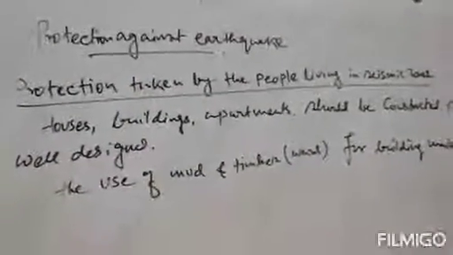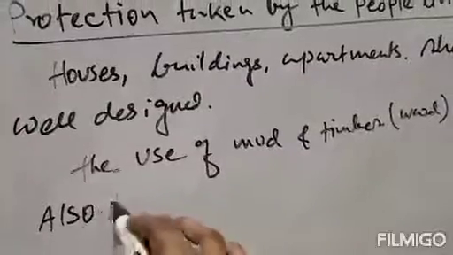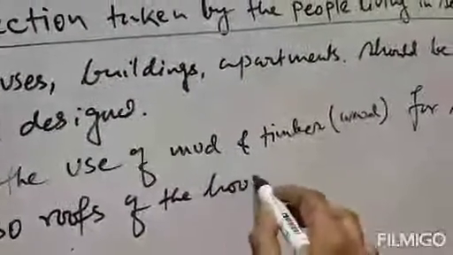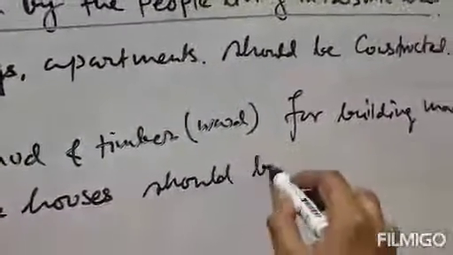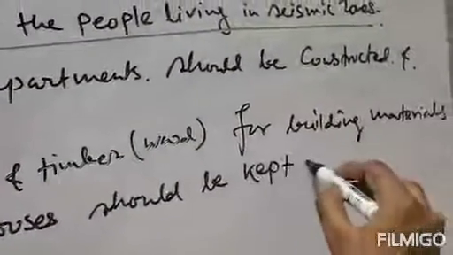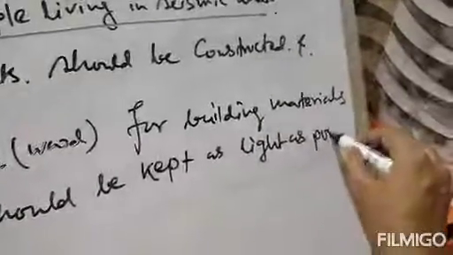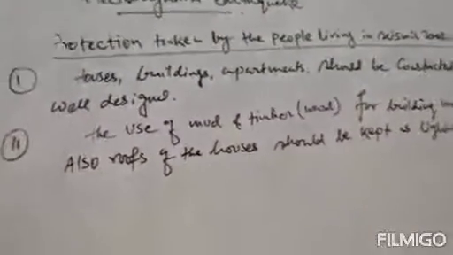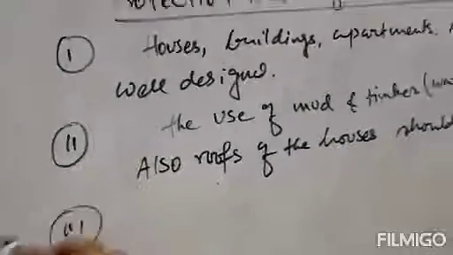And the roofs of the houses should be kept as light as possible, because if the roof falls during an earthquake, the damage will not be so much; the damage will be minimum. For that reason, the roof should be kept as light as possible.